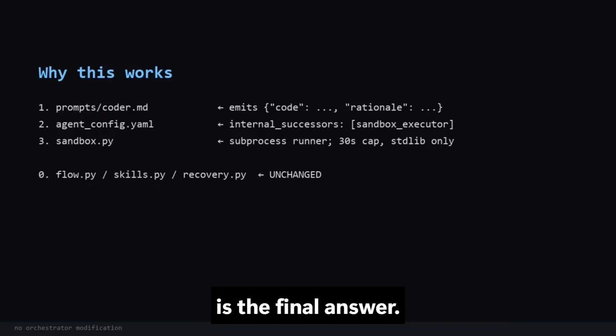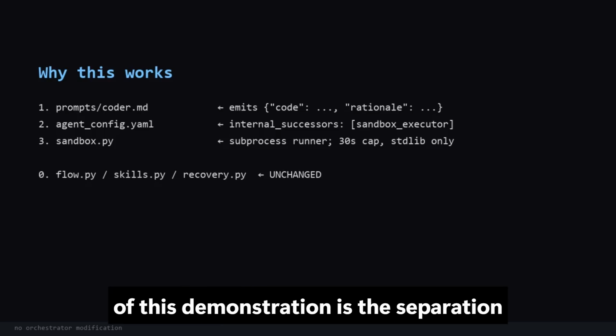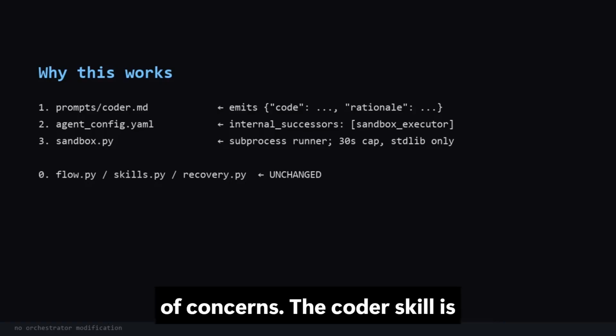And there is the final answer. The sum of the first 67,432 primes is 27,332,806,411. The point of this demonstration is the separation of concerns.